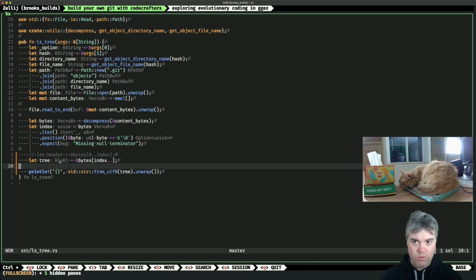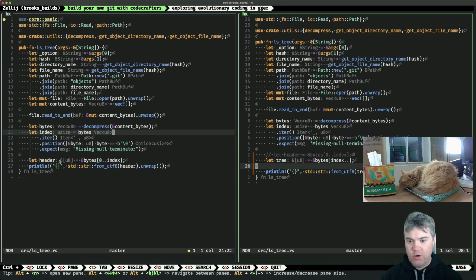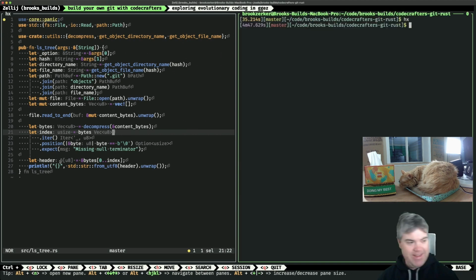Oh, I opened this twice. That's not what I wanted to do. I can hear Zilby snoring a little bit, which is really cute.